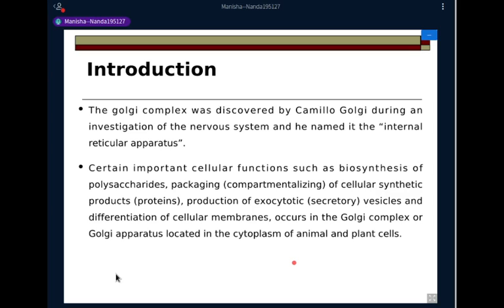Again, we'll learn about its mechanism once we talk of vesicular trafficking in eukaryotic cells. But for now, you should know that Golgi plays a very important role in the modification and direction of proteins to their proper site of utilization.